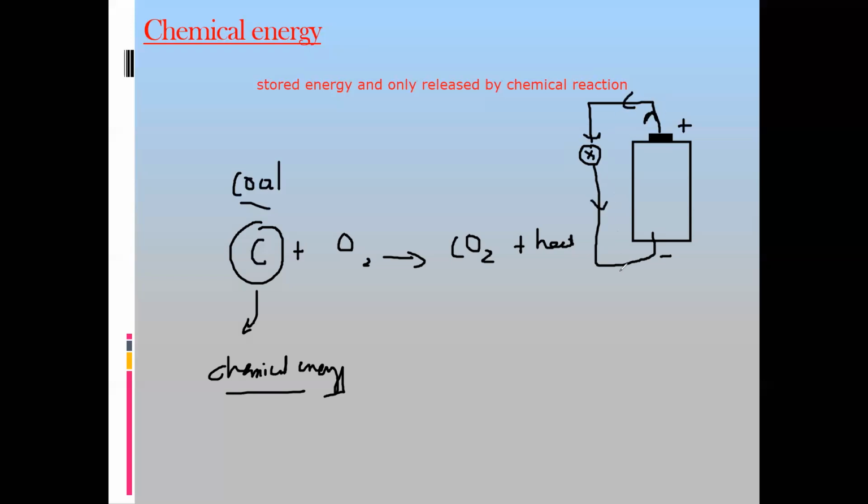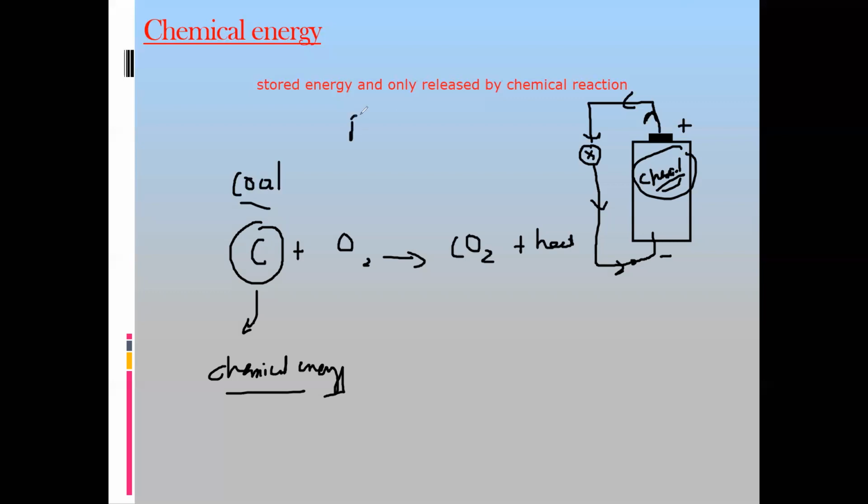But how are these charges getting energy, how are these charges able to move in the circuit? Because inside the cell, there are chemicals. This is called a dry cell. It contains chemicals, and these chemicals undergo a chemical reaction. So whenever a chemical reaction is responsible for releasing any form of energy, we call the original energy in the substance chemical energy. Is it clear, the concept of chemical energy?